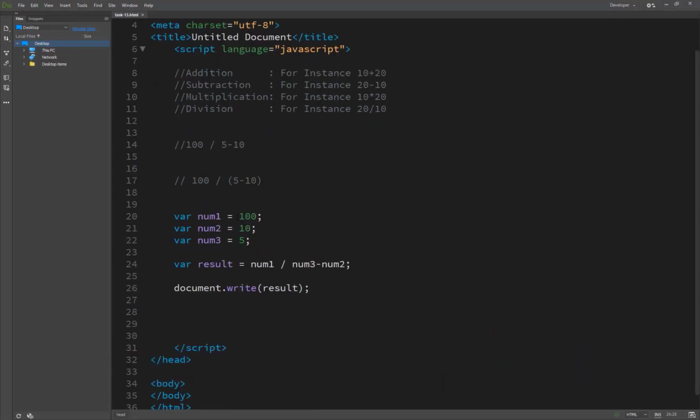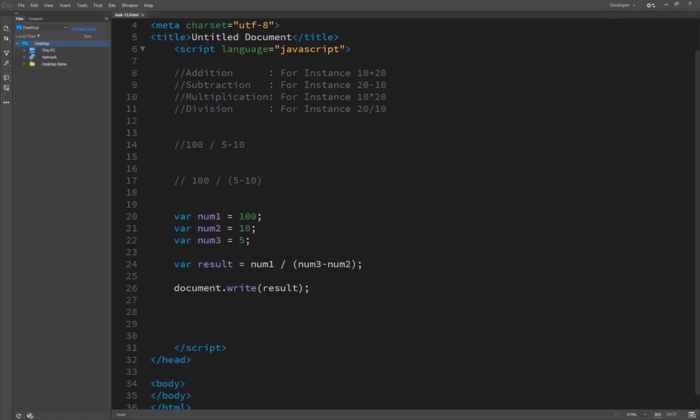So the result is here. Inside, the number 1 is 100 divided by 5, so the result will be 20, and then minus 10 here, so the result will be 10, and on our screen it's printing 10. But we can overwrite this operation with the help of parentheses, so we are just using them here. And now you see the result is minus 20, because of what we just passed inside the parentheses here.